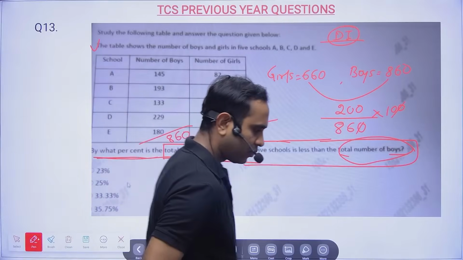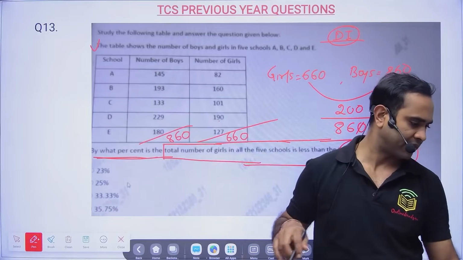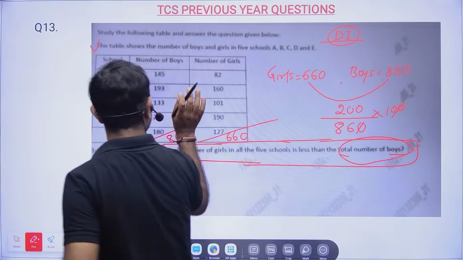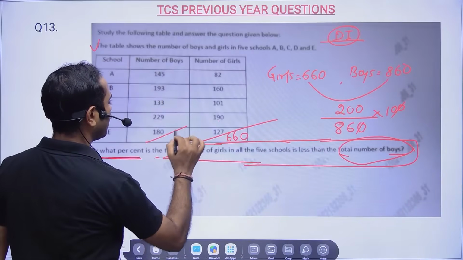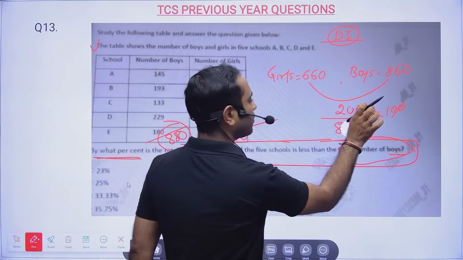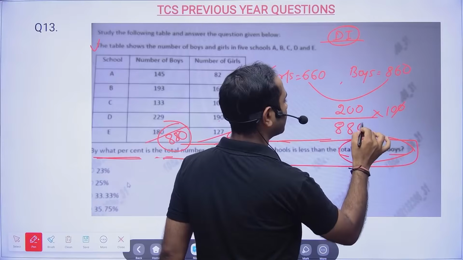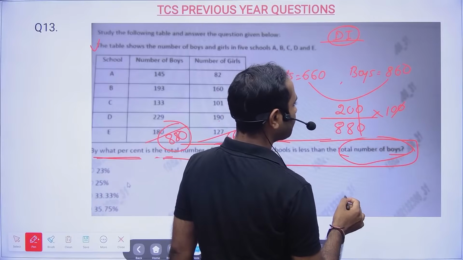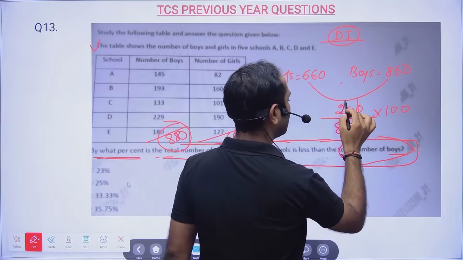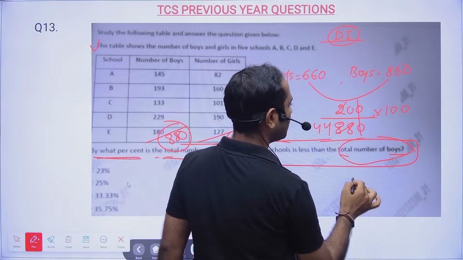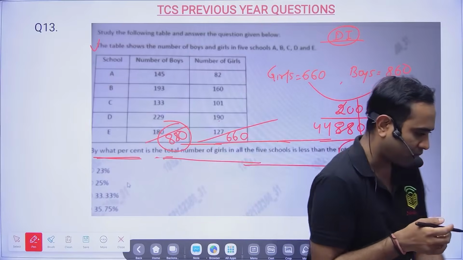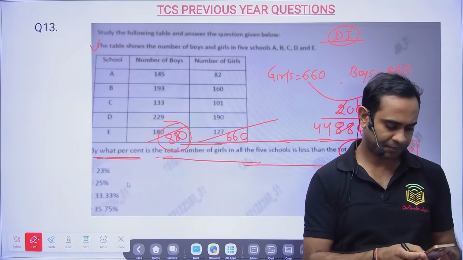Okay? So here if you try to divide it, what will be the answer? So total boys is 880. Okay, total boys is 880. I'm sorry, 880, I had not added. Okay, so 880. So 1000 divided by 44, what will be the answer? Let's see.